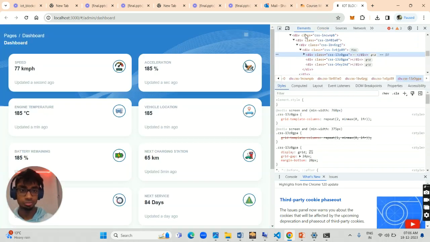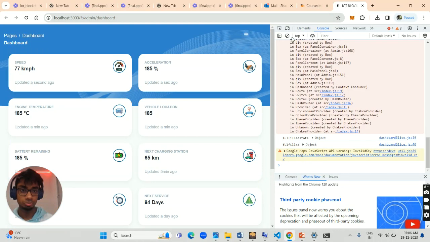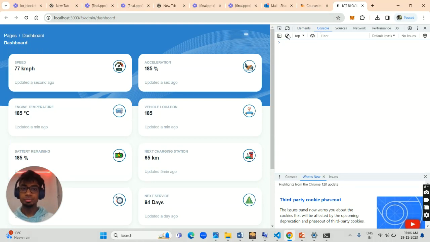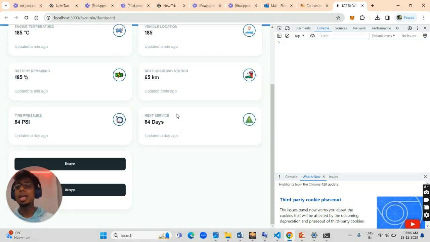So we have to show the proof of concept. We have two buttons, that is encrypt and decrypt. But in the real system, we wouldn't have encrypt and decrypt. The data would automatically get encrypted and automatically get decrypted. So when we press encrypt,